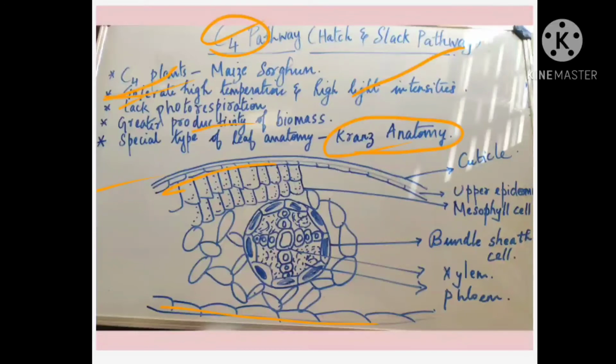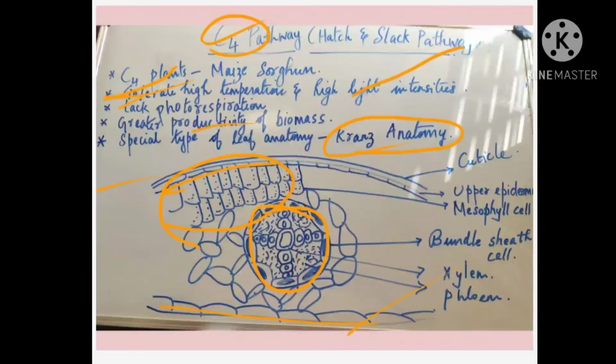We call them the cuticle. So there is an upper epidermis, over it there is a cuticle, and at the bottom you can find the lower epidermis. In between, there are special types of cells present. We call them the mesophyll cells, but here there are two specialized cells present. One is the mesophyll cell, and another one is the bundle sheath cell.